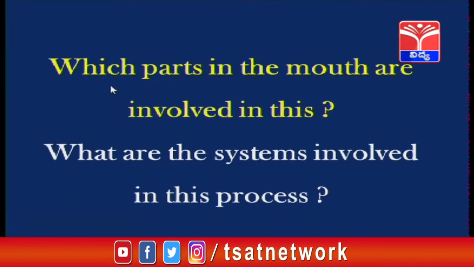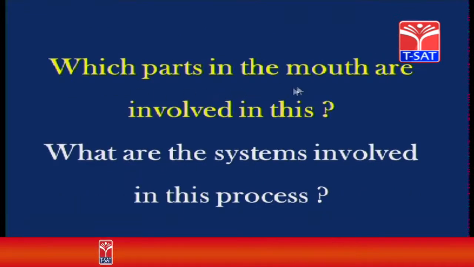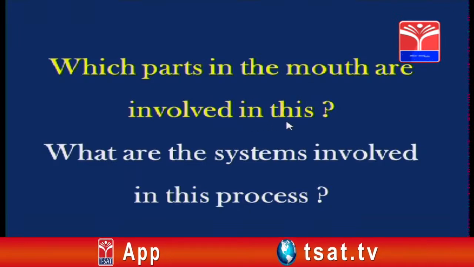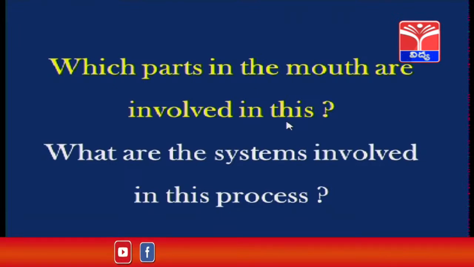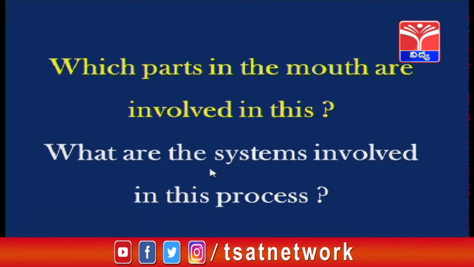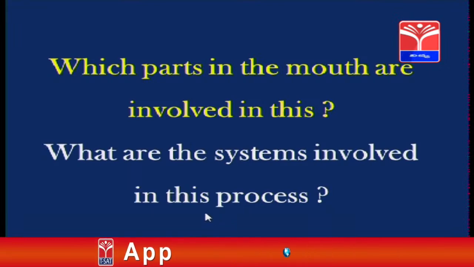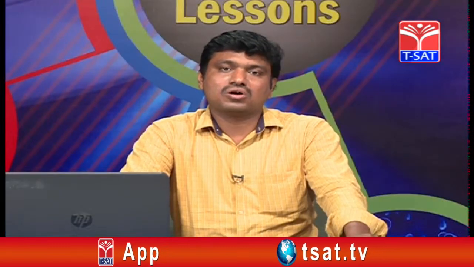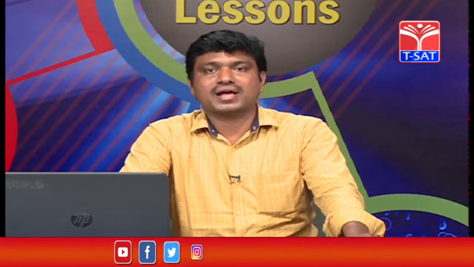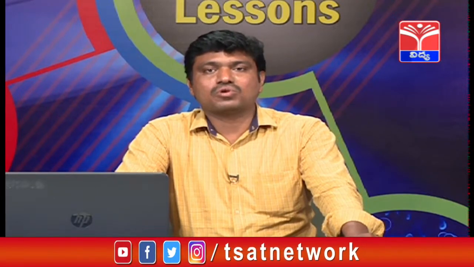Students, can you answer this? Which parts in our mouth are involved in crushing the food into tiny pieces? Yes, the teeth, tongue and the palate are involved in breaking the food into tiny pieces. What are the systems involved in this process? The nervous system, the digestive system and the muscular system are all involved in the process of munching or mastication, because during mastication, what happens?